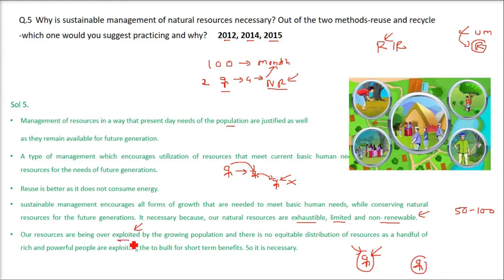So the overexploitation, that is shoshan of resources, is taking place because of one more aspect, the growing population, and there is no equitable distribution of resources. As I said, a handful of rich, powerful people who have money in their pocket are overexploiting the benefits, just for short-term gain or fun. So it is necessary to have sustainable management.